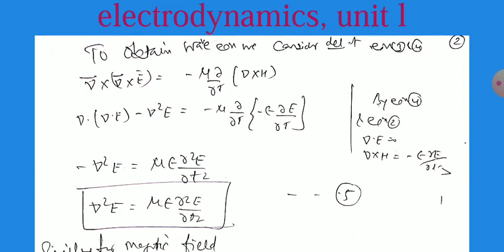Using the first equation, del dot E equal to 0.